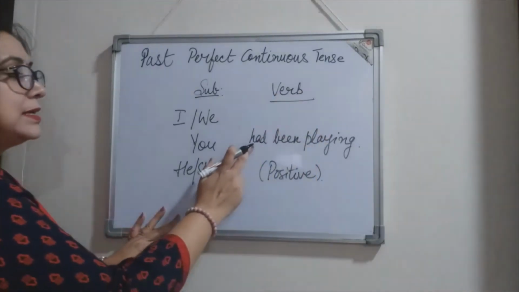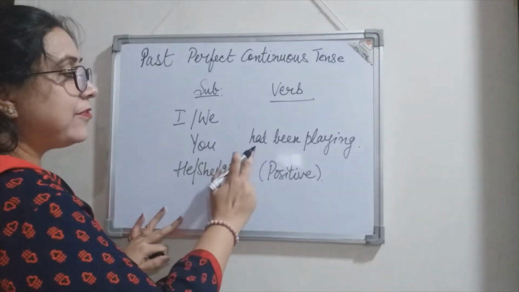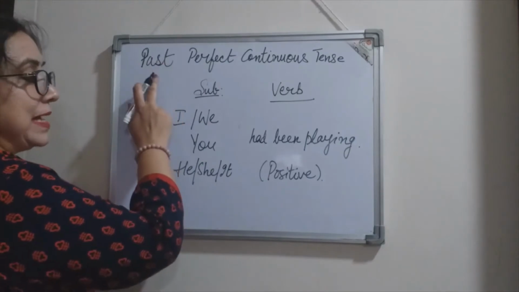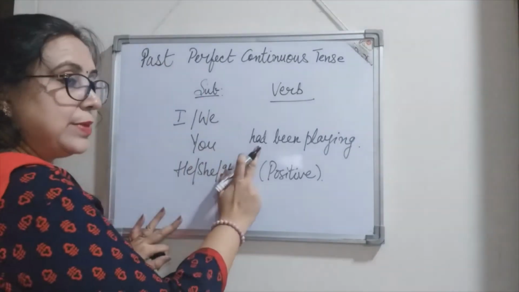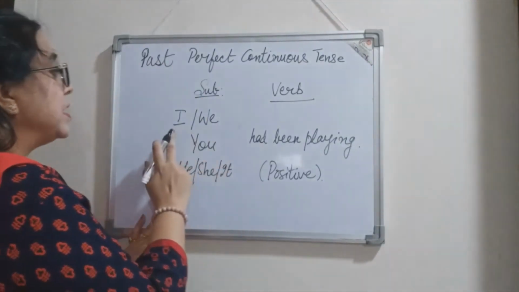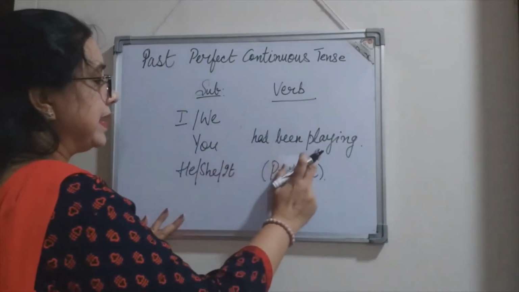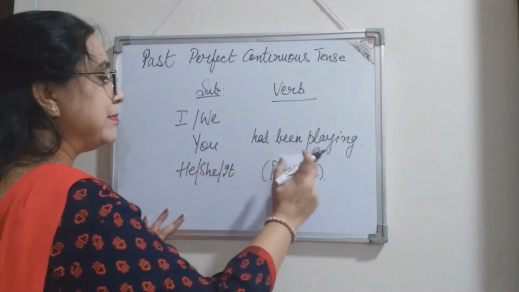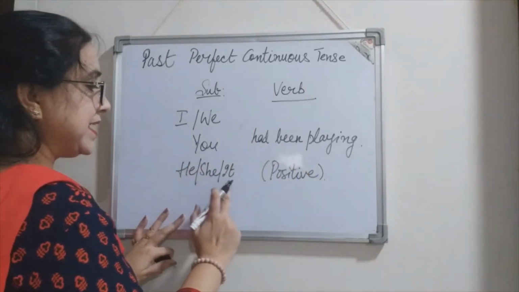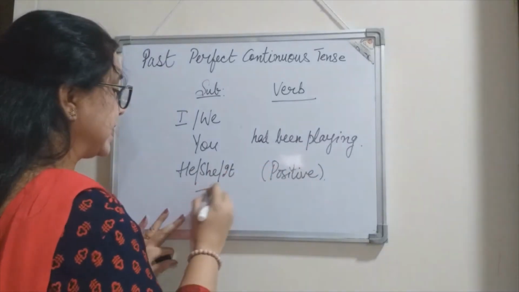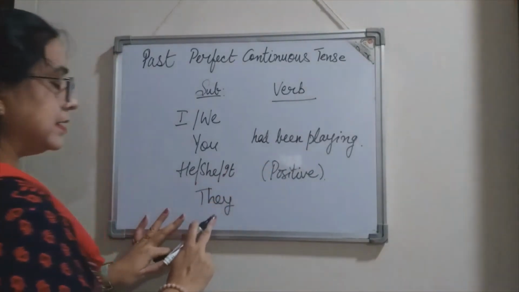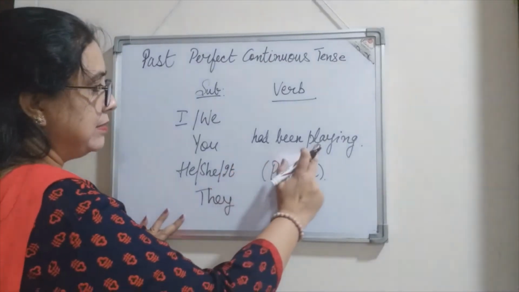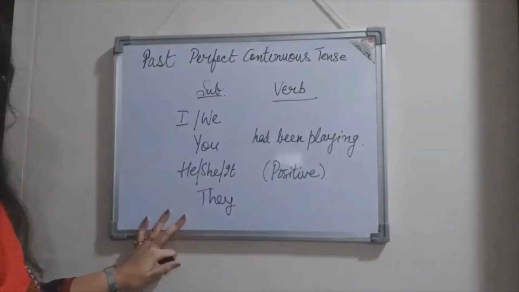So we use the has and have form in present. Now since it is past tense, we are talking about the past time. So we'll be using had, right? So I had been playing, we had been playing, you had been playing, he, she, it had been playing, and finally the third person plural number, they had been playing. So these were the positive forms.